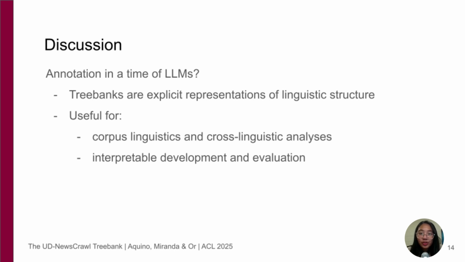Now, some might question the utility of large scale annotation when LLMs are now doing a lot of the tasks that we once needed annotated datasets to train. But we argue that treebanks still contain a richness of information that remains useful for things like cross-linguistic analysis, which was the original purpose of our funding, and also for fine-grained evaluation, as well as the creation of more interpretable and easily adjustable systems when more black box machine learning approaches are insufficient.